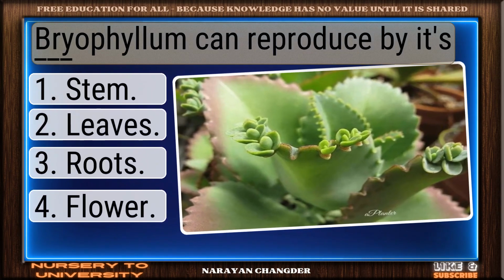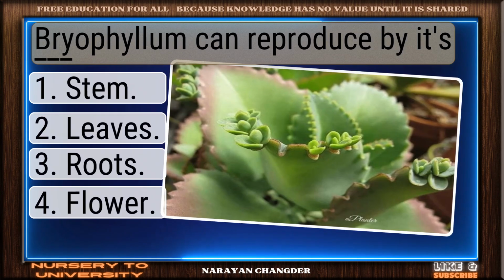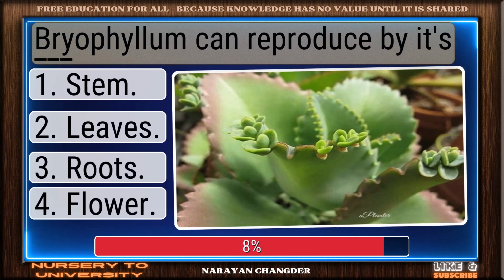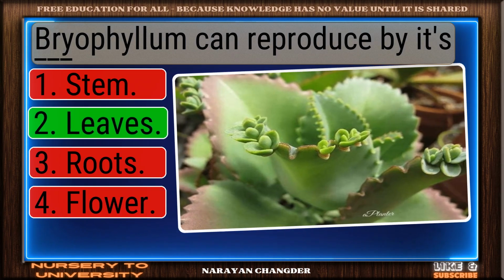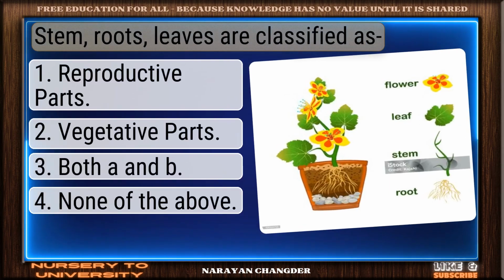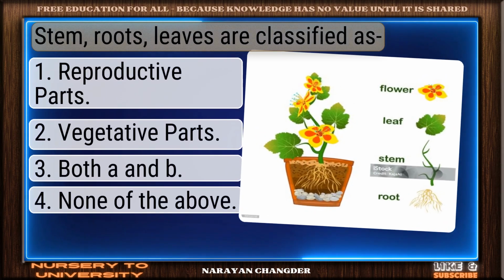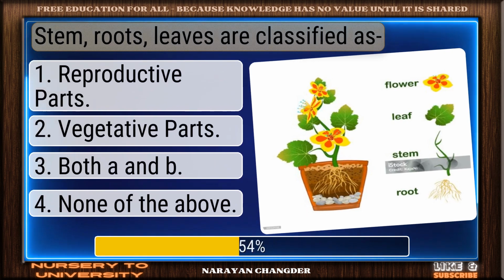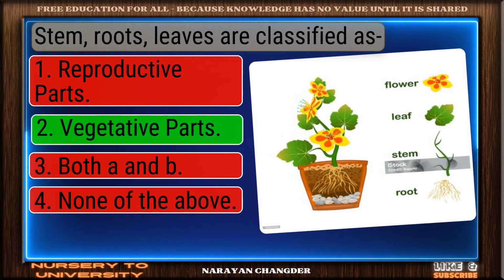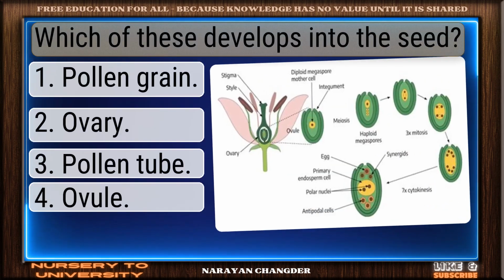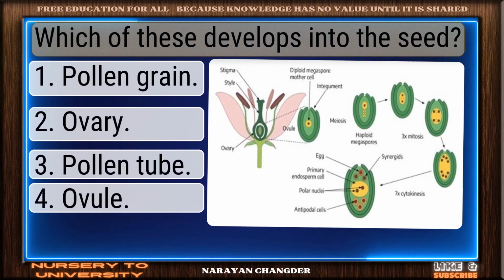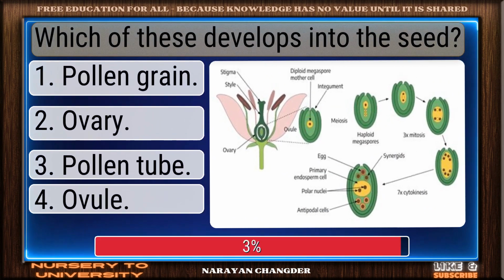Question number 93. Bryophyllum can reproduce by its dash. Nicely done. Leaves is a solid answer. Question number 94. Stem, roots, leaves are classified as. Well reasoned. Vegetative parts is the correct choice. Question number 95. Which of these develops into the seed?